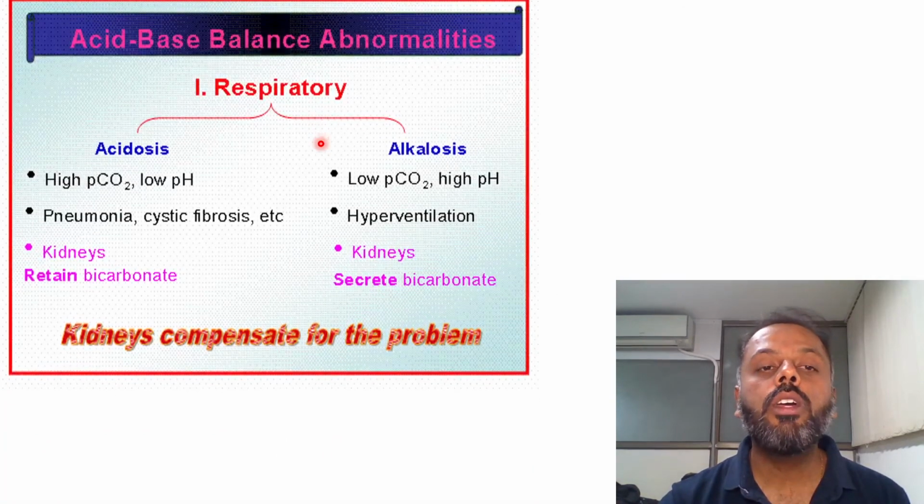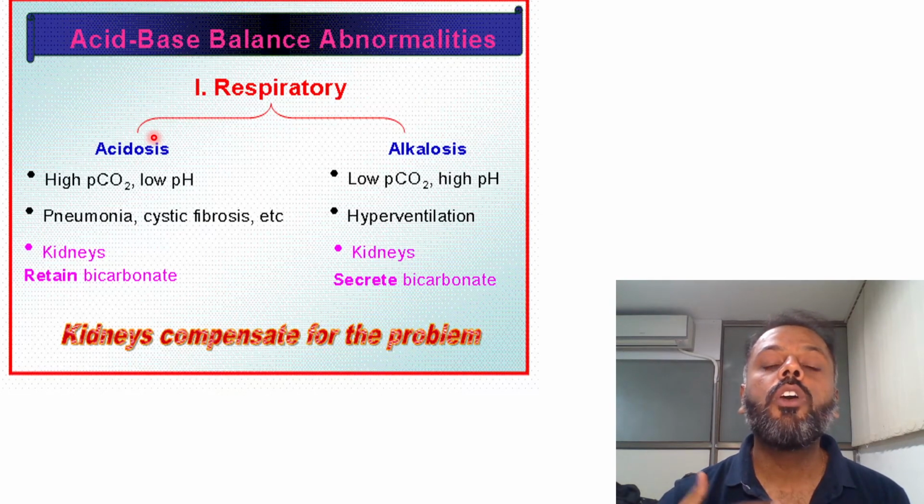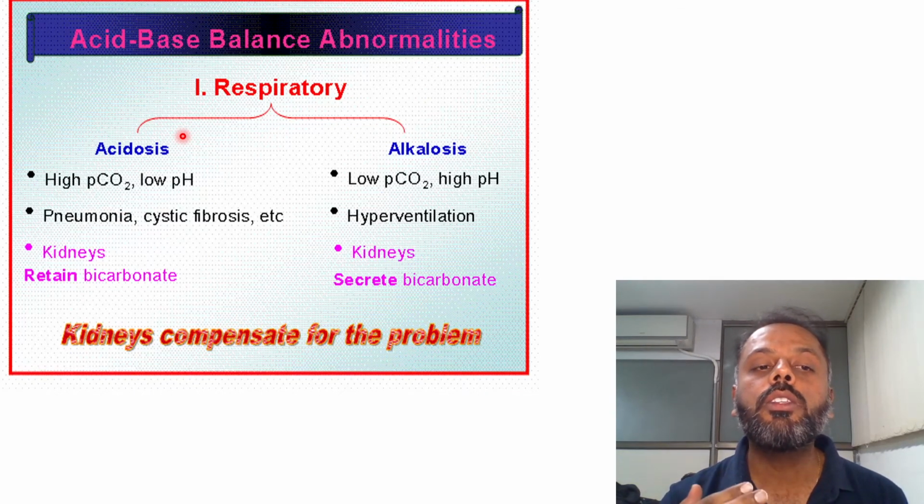Now, the third disorder is respiratory acidosis. Respiratory acidosis occurs due to a decrease in the pH, caused by increased accumulation of carbon dioxide. And respiratory acidosis occurs due to hypoventilation. What are the causes of hypoventilation?